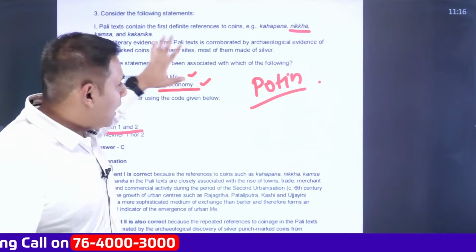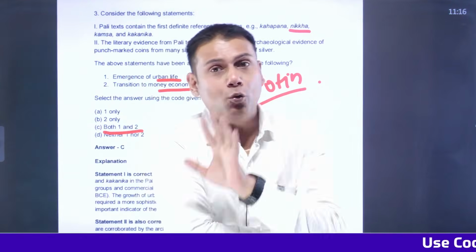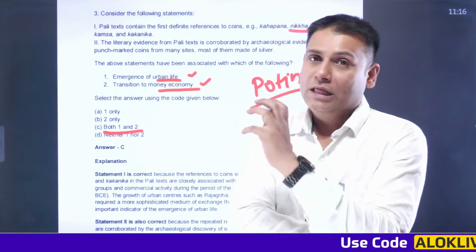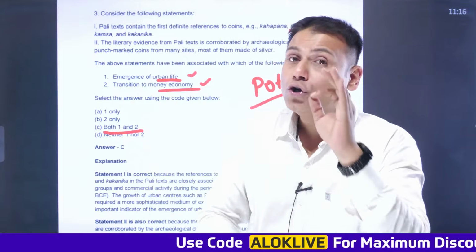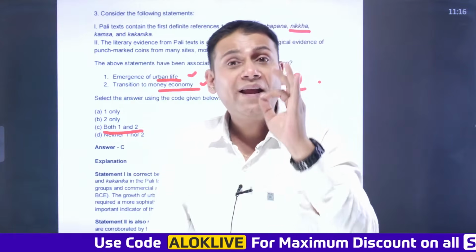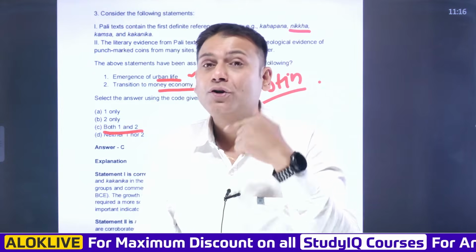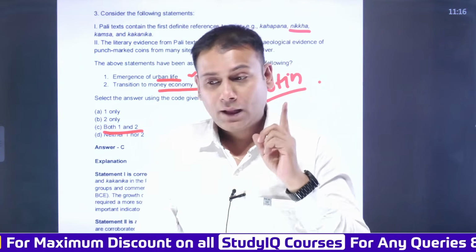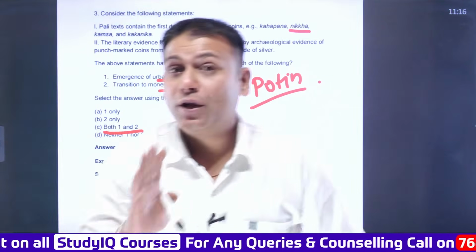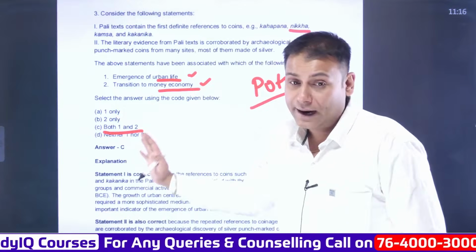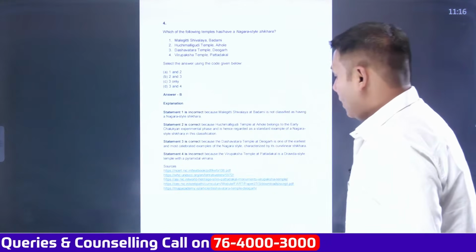So the answer to this question is C, that is both 1 and 2, but we have inferred one thing: apart from reading about the different dynasties, you also need to throw light on the coinage system as well. So UPSC can ask a question on the coinage system. Is that clear? So apart from going through different aspects, we are also trying to analyze the different trends. Moving ahead. Next one.